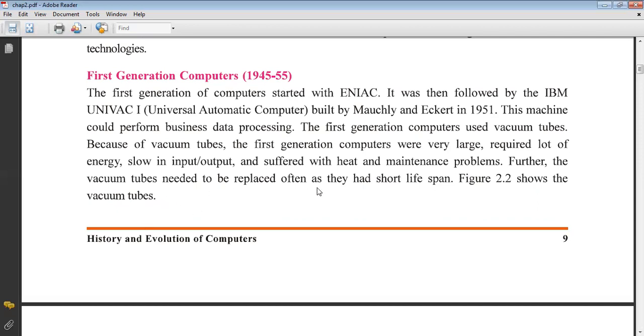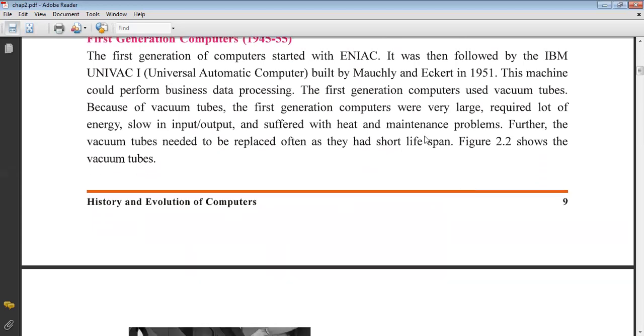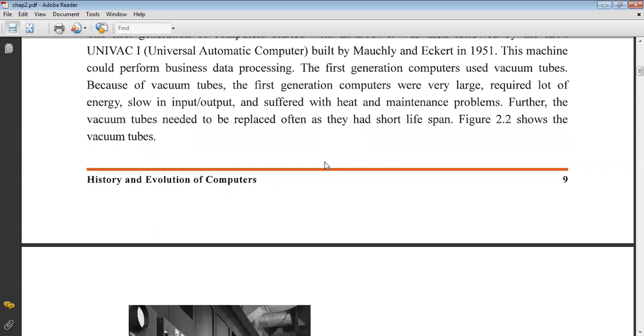Further, the vacuum tubes needed to be replaced often as they had a short lifespan. We will see figure 2.1 and 2.2. You must remember one thing only regarding the first generation of computer. The duration of the first generation of computer is 1945 to 1955, and the first generation of computer used vacuum tubes. Because of vacuum tubes, what was the disadvantage? They store a lot of heat and have a short life.